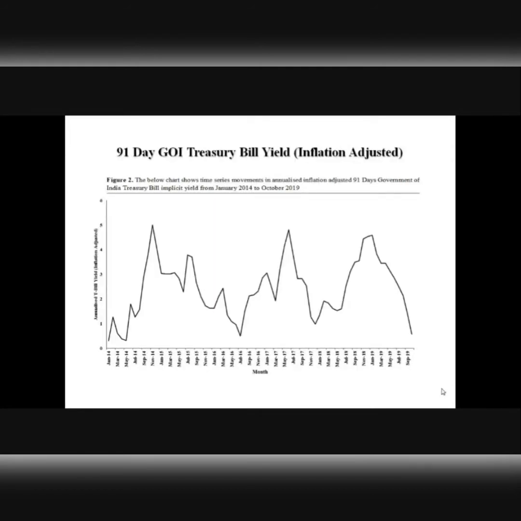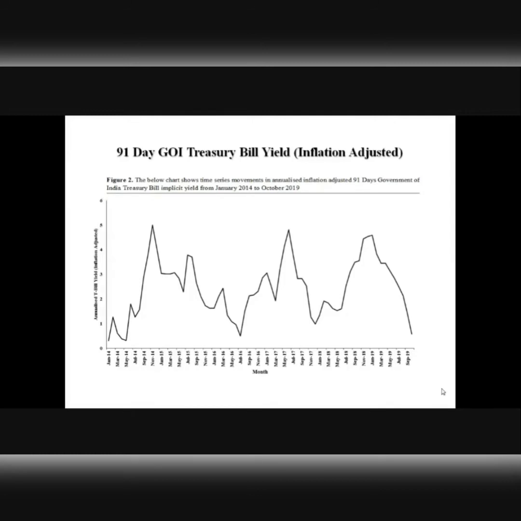Now, a better way to understand whether Treasury bills help investors fight against the losses due to inflation is to look at Treasury bill yield that is adjusted for inflation, right? Earlier we had a look at the raw yield, but now we are adjusting the yield, we are subtracting the inflation from the yield, right?